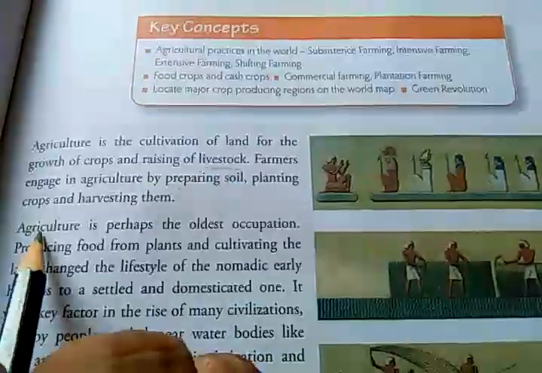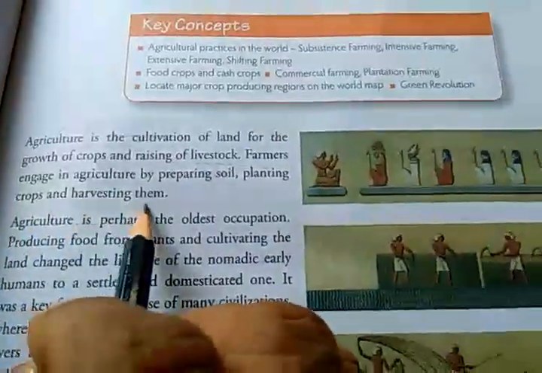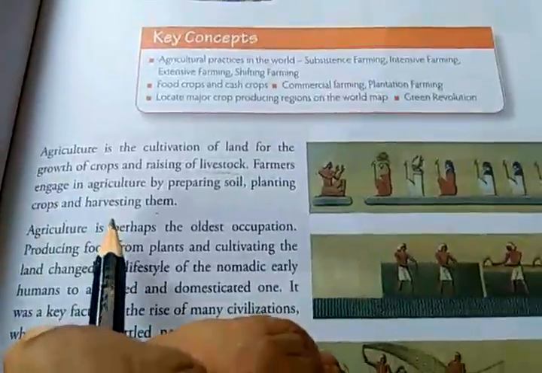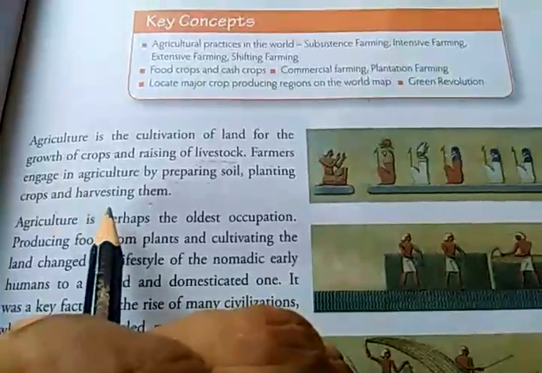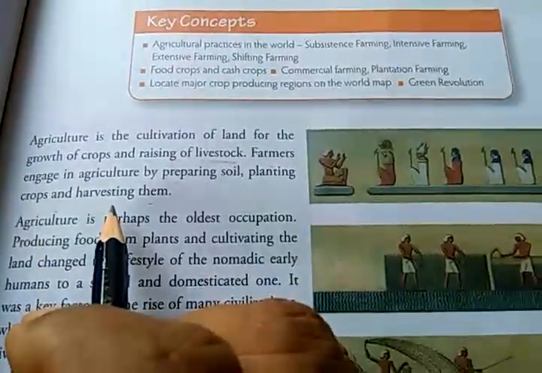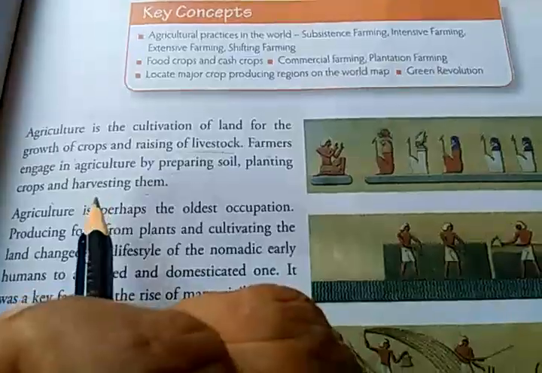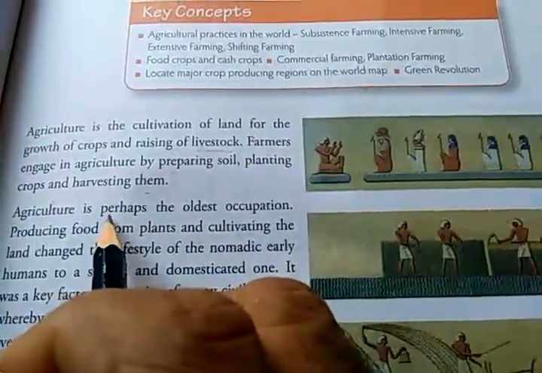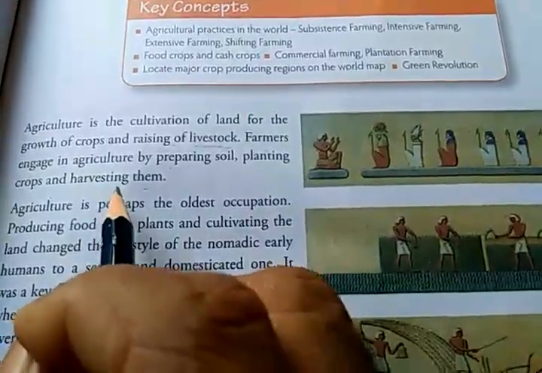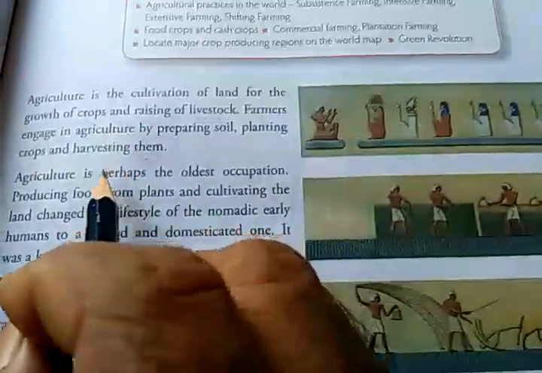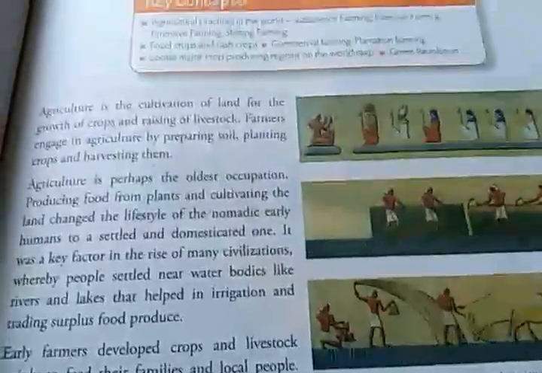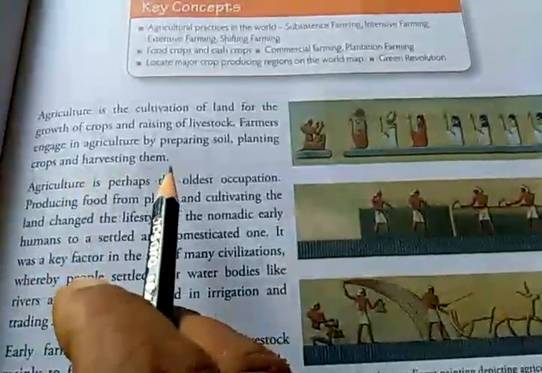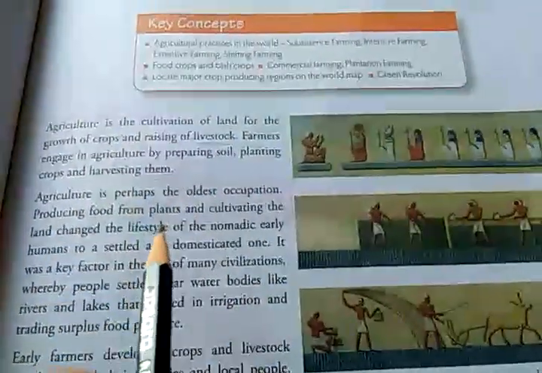And harvesting them, that is when the crops are grown and ready to be harvested, the crops are cut, and if it is a wheat crop, then wheat is taken out by threshing, or if paddy is there, then rice is taken out by threshing the plant. So this is the process of agriculture.